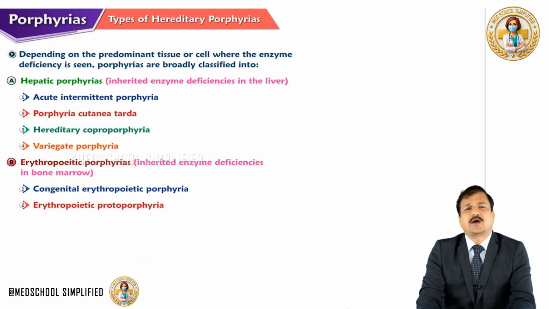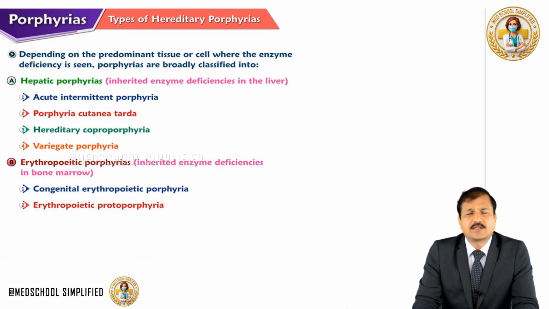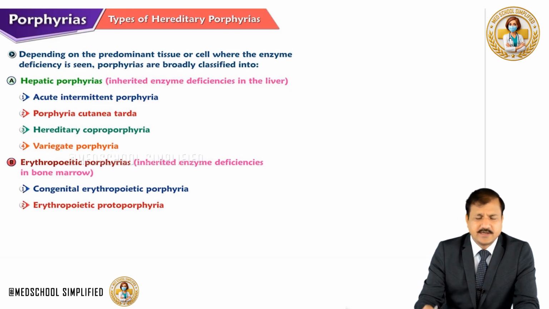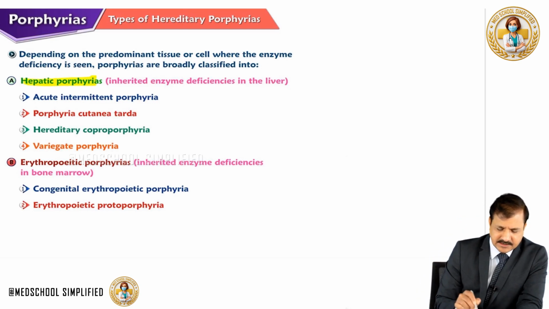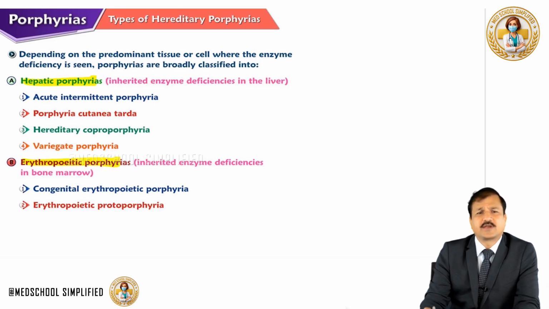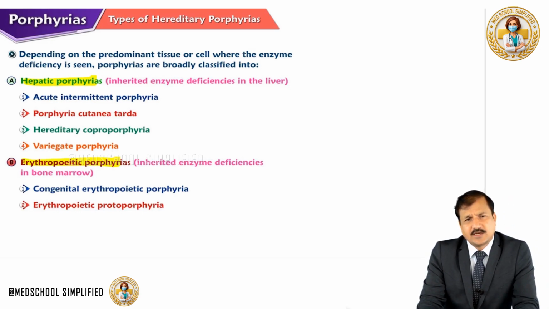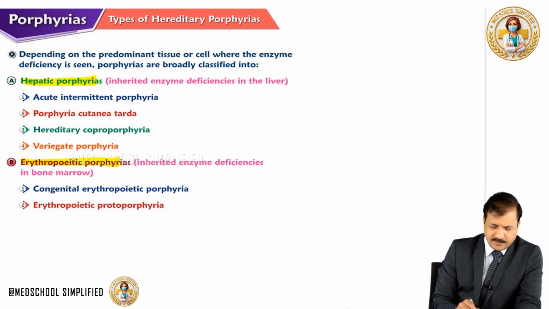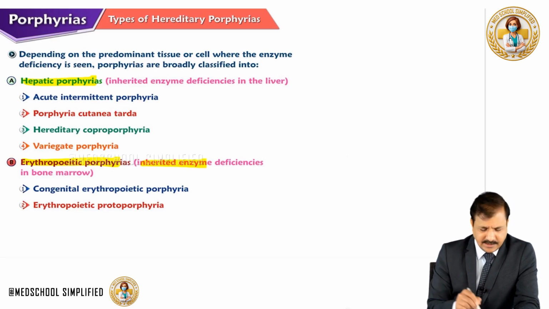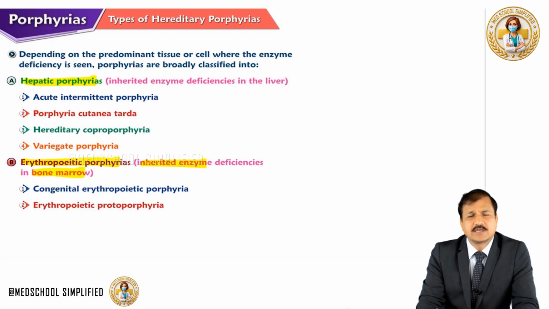Now, depending on the predominant tissue or cell where the enzyme deficiency is seen, porphyrias can be broadly classified into hepatic porphyrias and erythropoietic porphyrias. Hepatic porphyrias are inherited enzyme deficiencies predominantly seen in the liver, whereas erythropoietic porphyrias are due to inherited enzyme deficiencies generally seen in the bone marrow. It is there in the name.